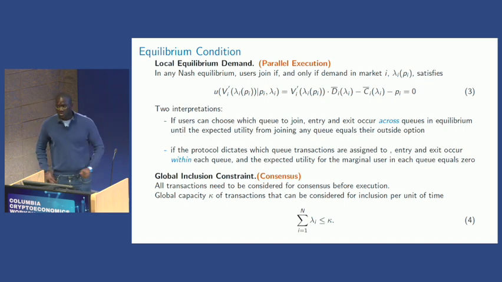And the other constraint is what I call the global inclusion constraint. Now, with these different arrival rates in these different queues, there is a maximum total amount of transactions, or in the specific application that we have, computational resources that are up to a limit, okay? So there is a maximum total amount of people that can be served, because we need consensus in the first place, and the capacity is limited. And we're going to talk about what happens when the capacity is limited. You can think of kappa here, a good example would be, let's say, the 30 million gas, okay?